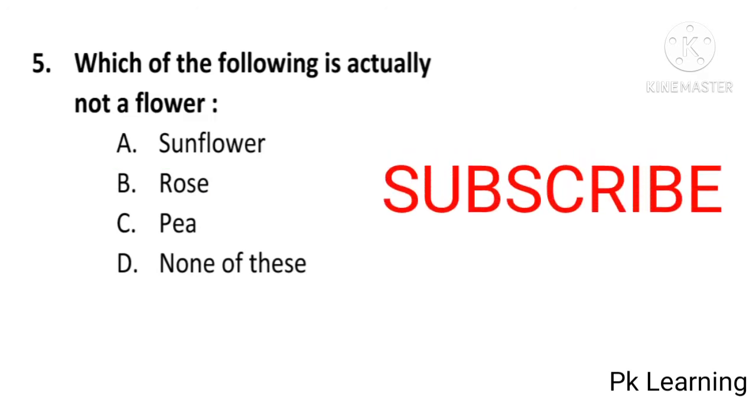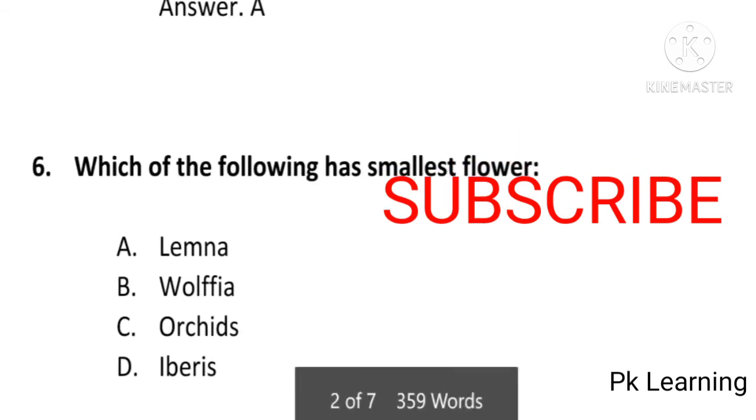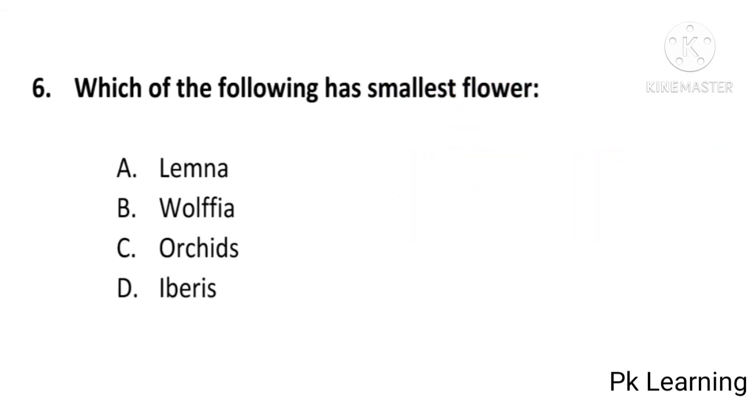And next question is, which of the following is smallest flower? Lemna, Wolfia, orchids or Iberis? And answer is B, Wolfia. Wolfia has the smallest flower, B is correct option.